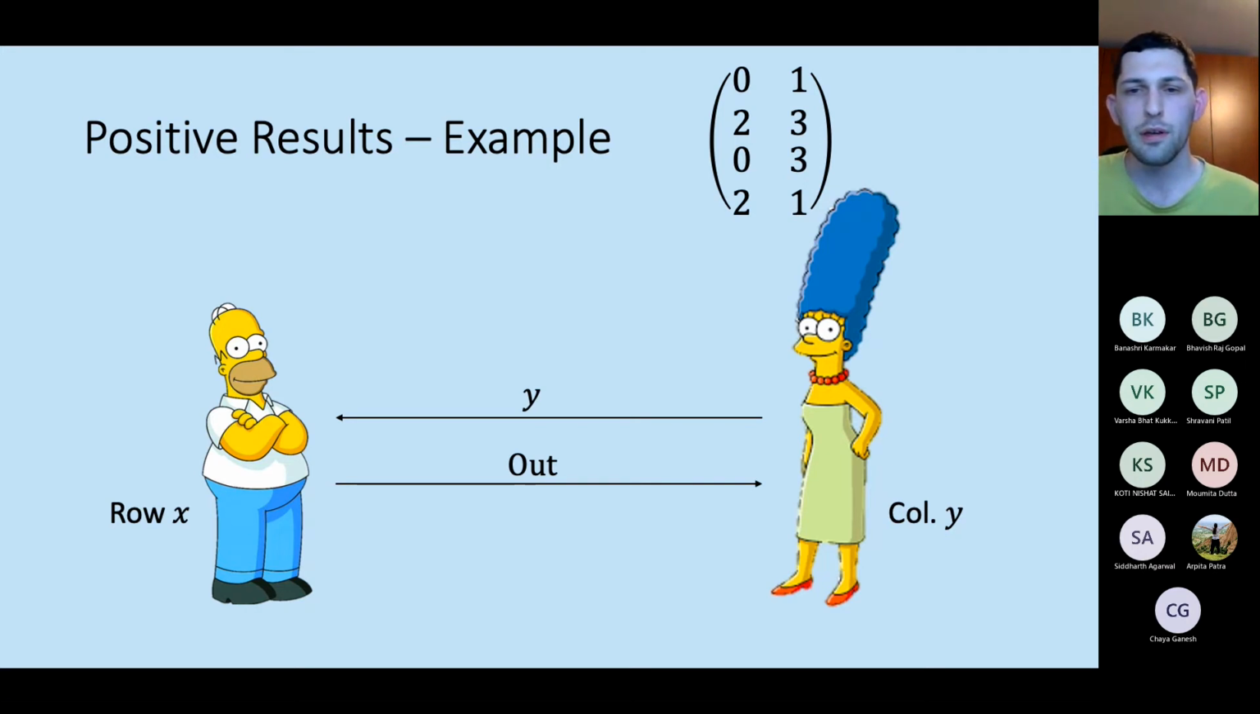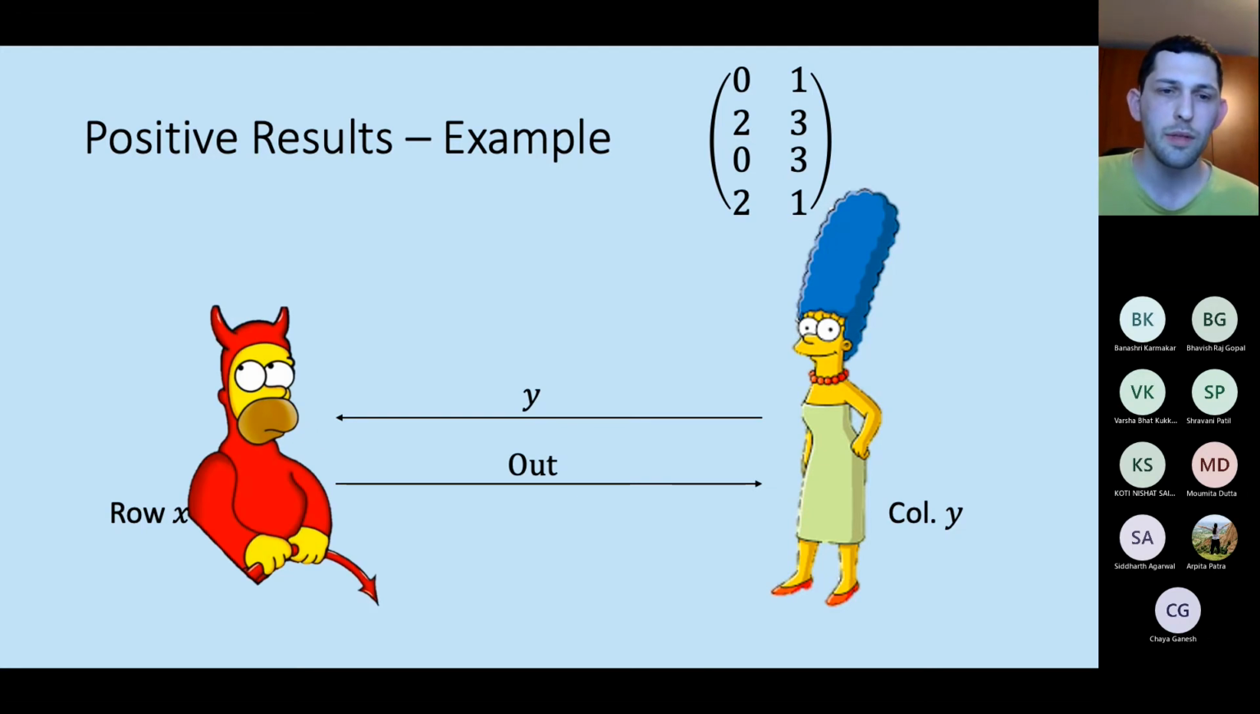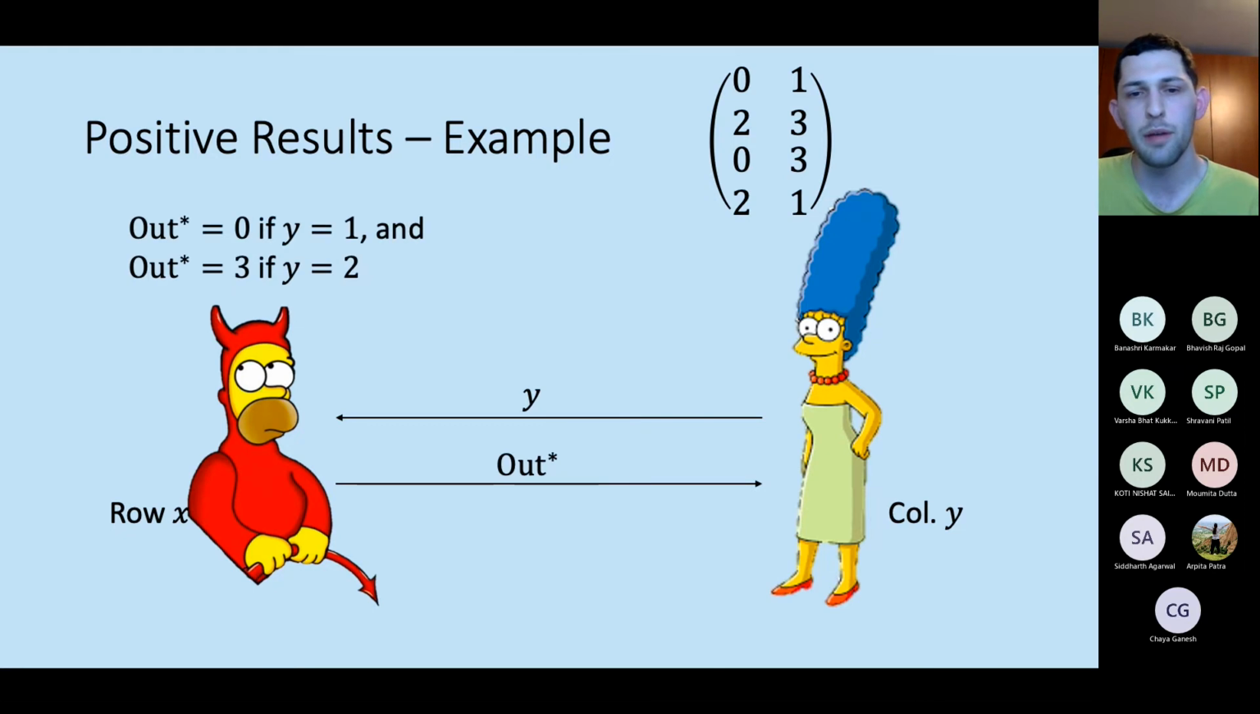First of all, notice that corrupt Marge can't do anything because she only sends her input. All she can do is change her input, but that's what we allow in the ideal world. So simulating her is very, very simple. Let's consider a malicious Homer. What can he do? The only thing he can do is change the output that he sends to Marge to something that depends on the input that he receives from Marge. For example, he could send 0 if he receives a 1 from Marge, and send 3 if he receives 2 from Marge.